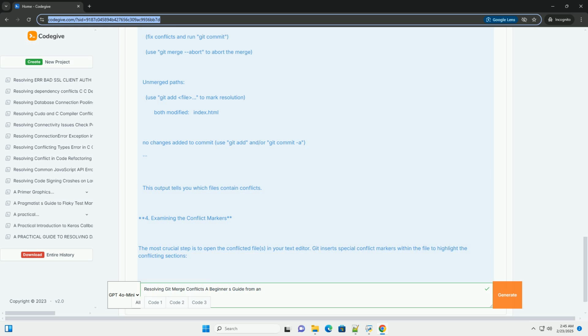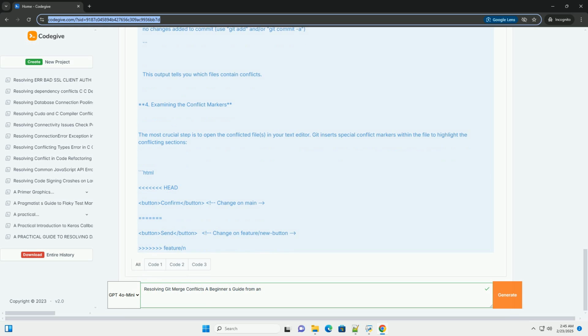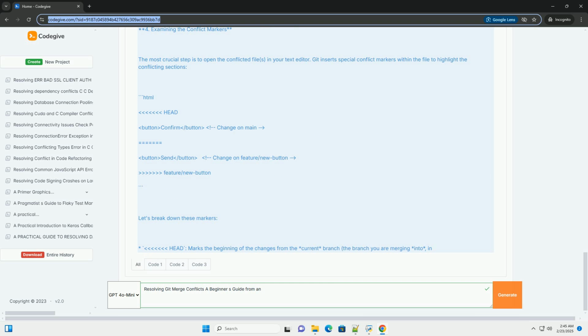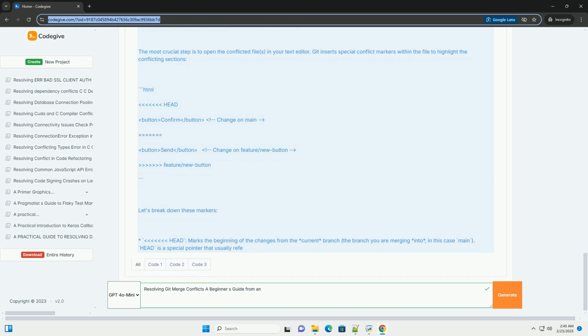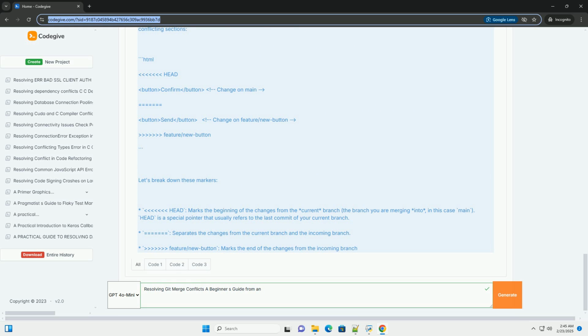Think of it as a parallel timeline of development. Merging is the process of combining changes from one branch, the source branch, into another branch, the target branch. Git attempts to automatically integrate these changes.